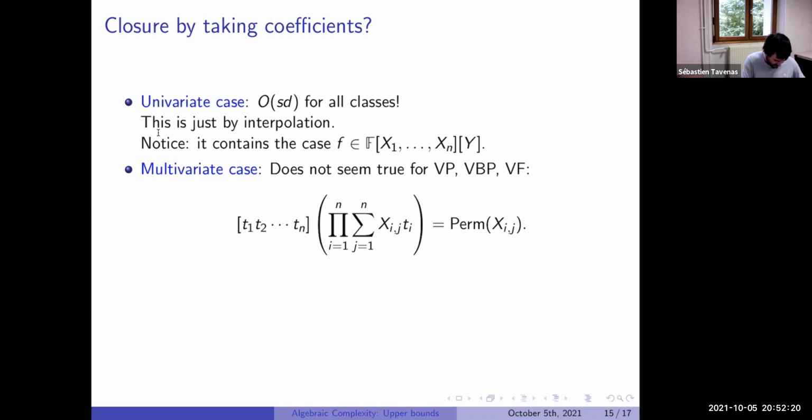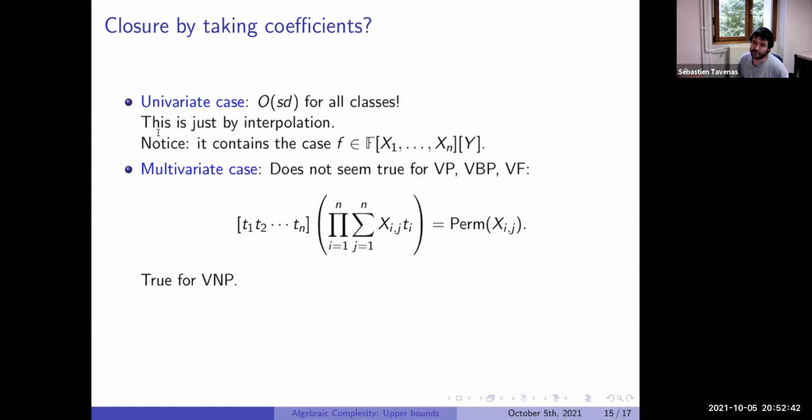So even for this small formula, if we can take the coefficient, so this formula belongs to this class, to this class, to this class. If any one of these classes is closed under taking coefficients, it means we can compute the permanent in this class. It means that this class equals VNP. But yeah, this is true for VNP.